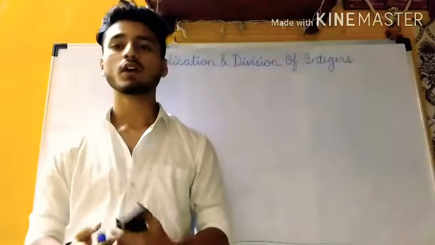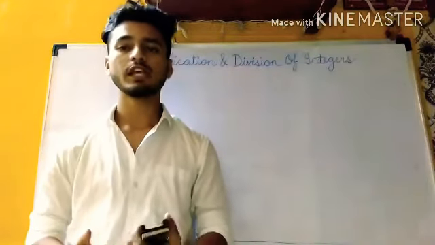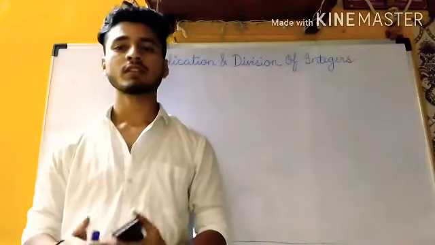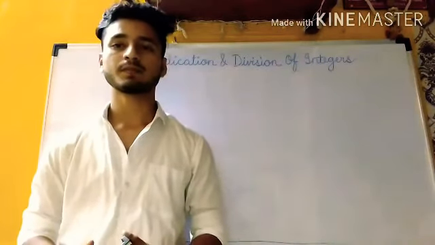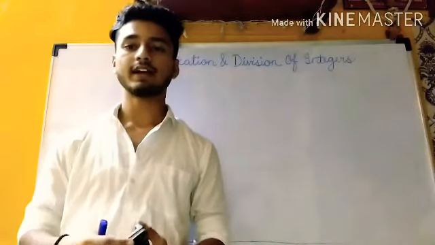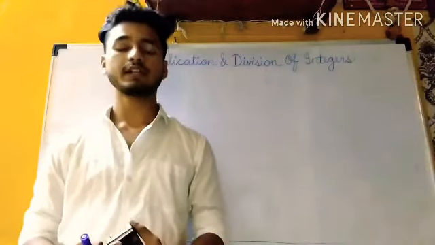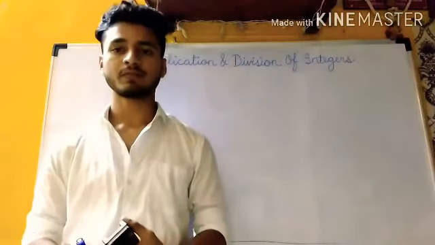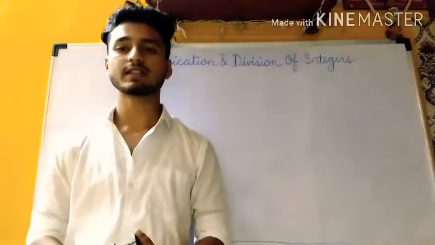So today we are going to start with a new chapter. The name of the chapter is Multiplication and Division of Integers. This is the second chapter in your textbook. Before learning how to multiply and divide integers, we need to know what integers are first. So today first we'll learn what integers are. For that we require some basic concepts.